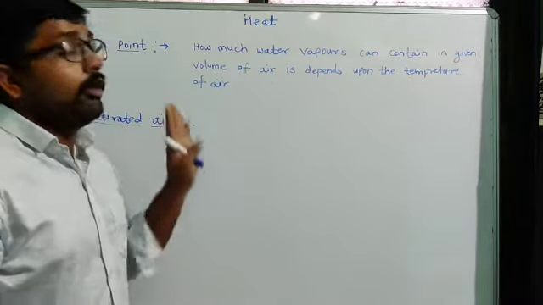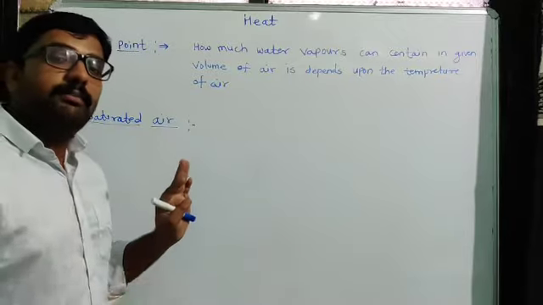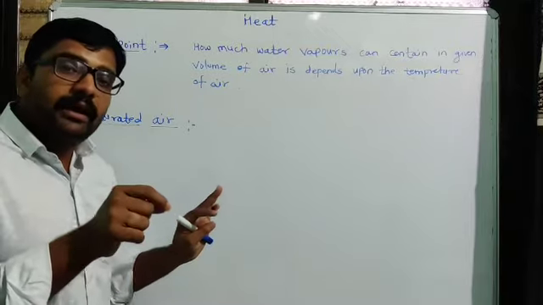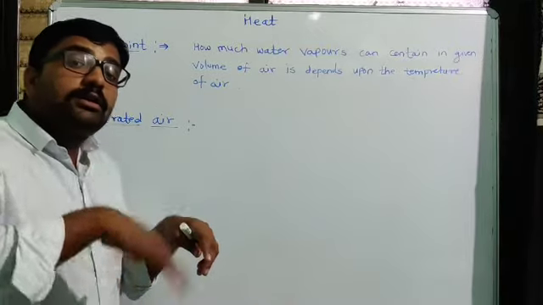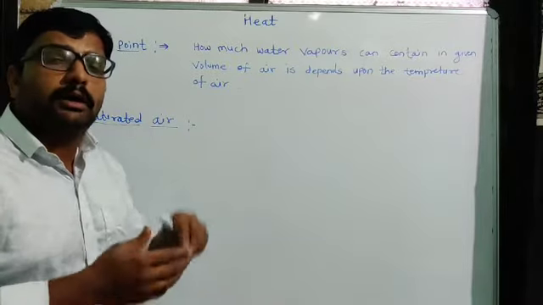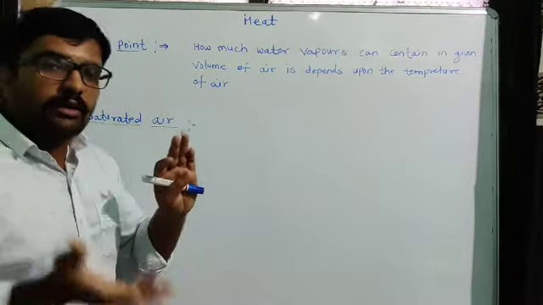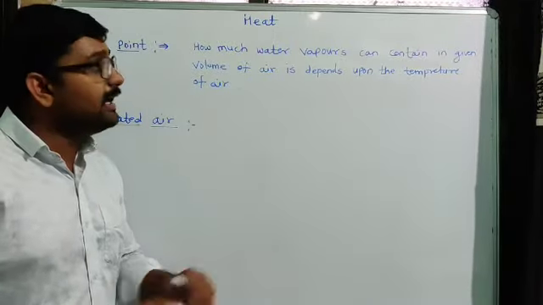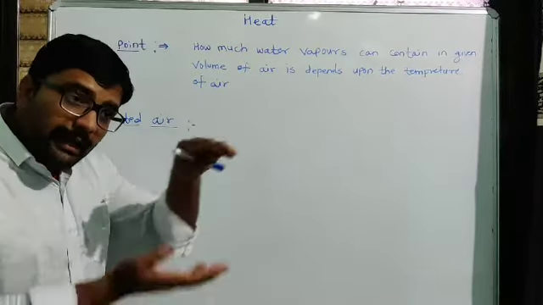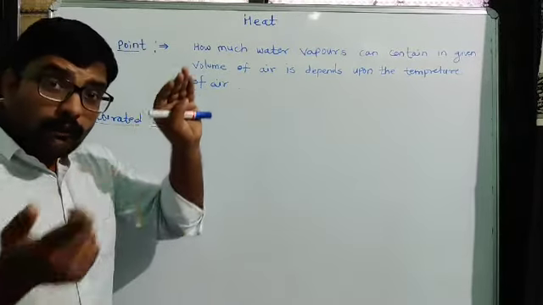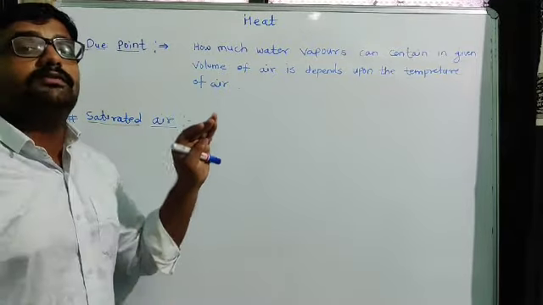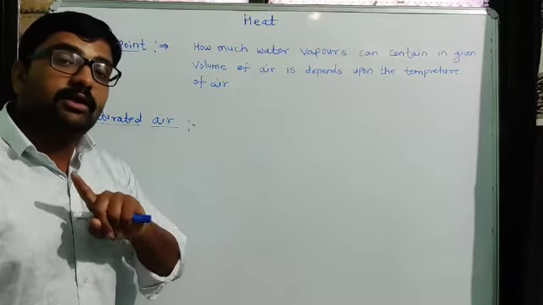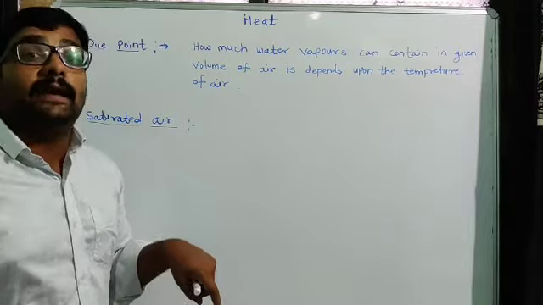Similarly, for a given volume of air, if you add water vapors to that particular volume, then a point comes where that air does not contain the water vapor beyond a certain limit. Water vapors can be added up to a limit in that given volume of air at a particular temperature, but if we reach that limit, then whatever water vapors we add after that are not contained in the volume of that air.